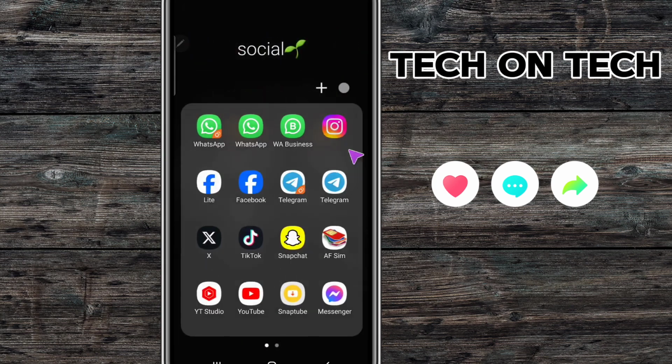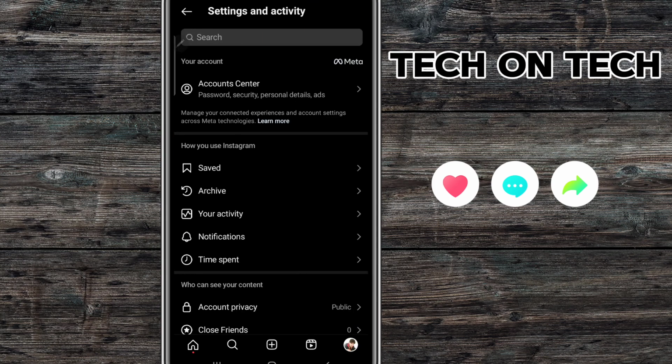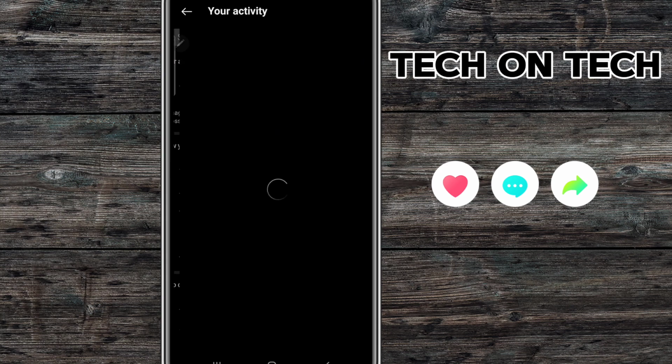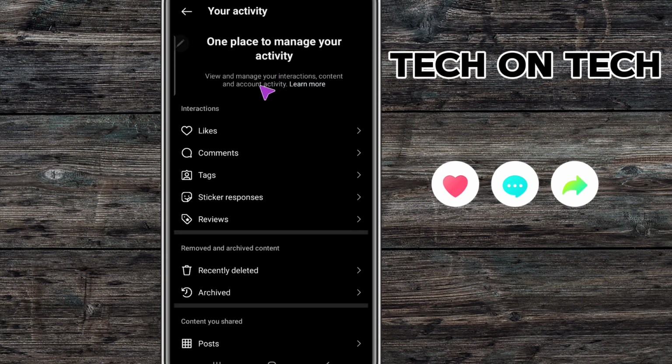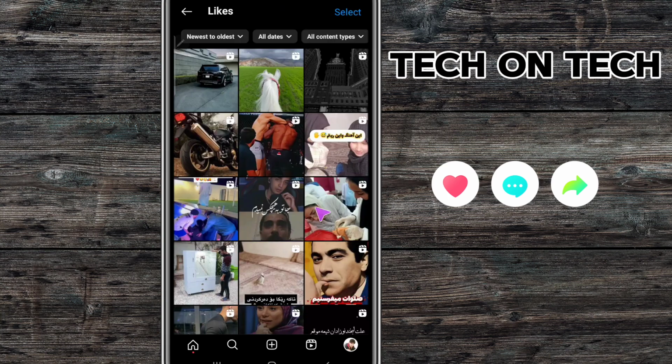Okay, step one, open Instagram and open your profile account and click the menu and click Your Activity. Okay, your activity, click your activity, click likes. Click likes. One minute please.